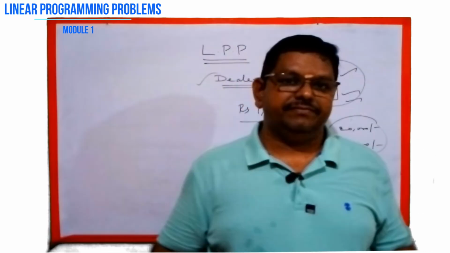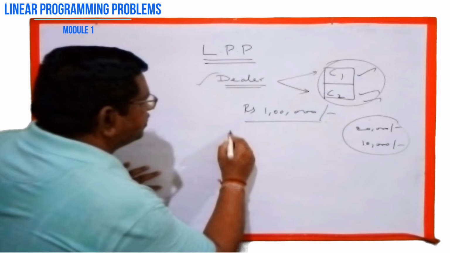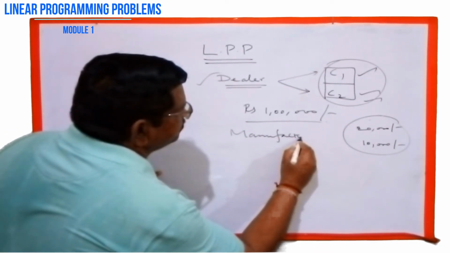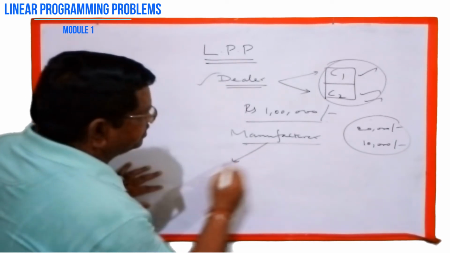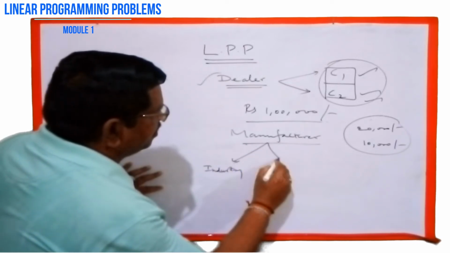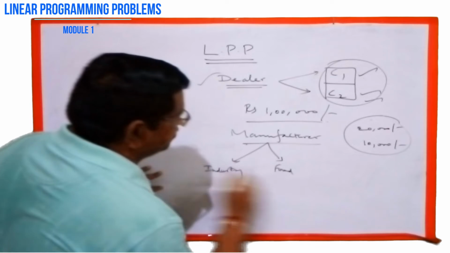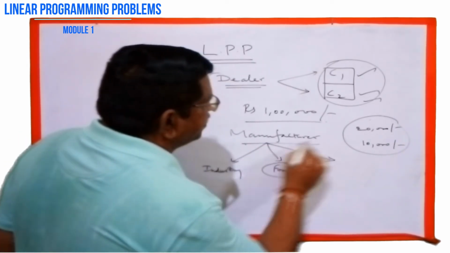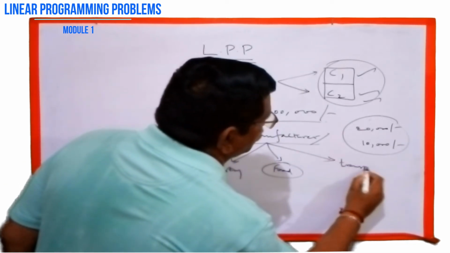So for example, here the manufacturer may be a factory owner, that means an industry owner, or sometimes it may be food production, or instead of manufacturer we can say you may be the transport owner.